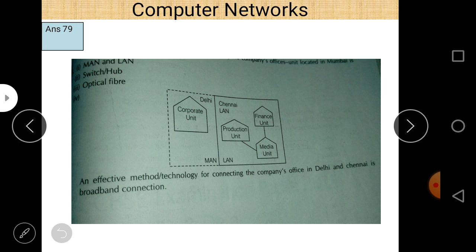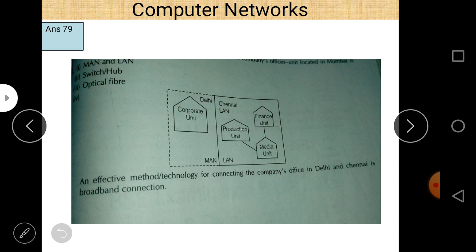And the third important thing is using networking devices. In so many questions this type of problem is asked: within a building, how can you connect different computers? To connect different computers within the same building we can use hub or switch. And why do we use hub or switch?